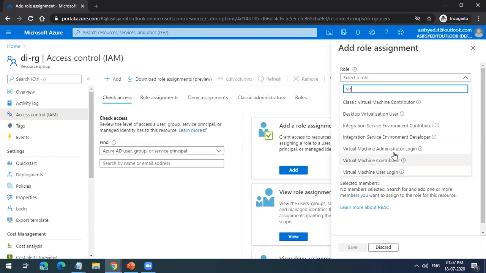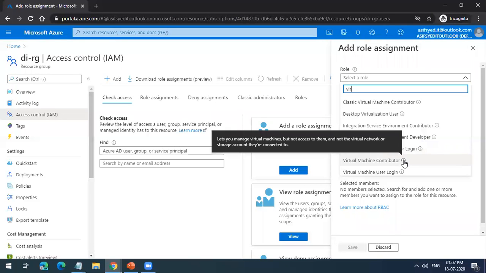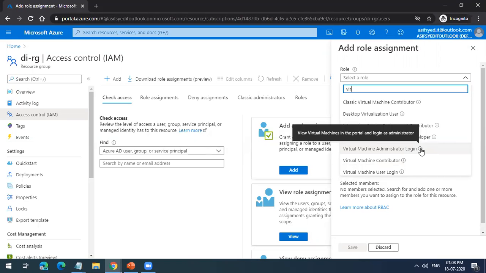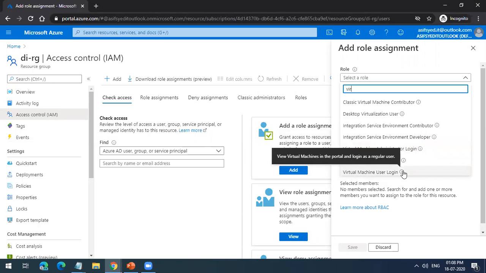First one, virtual machine administrator login. View virtual machines in the portal and log in as administrator. You can log in as administrator to the machine. Okay. Contributor lets you manage virtual machines but not access to them. You can manage them, but you will not have access to them. Administrator can access them. User can only read them. Okay. Log in as a regular user.